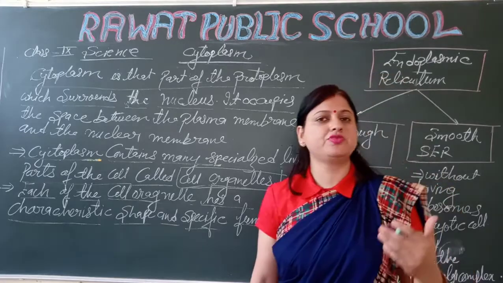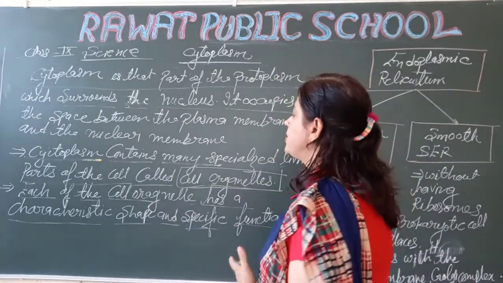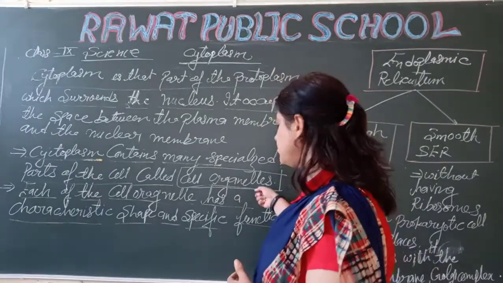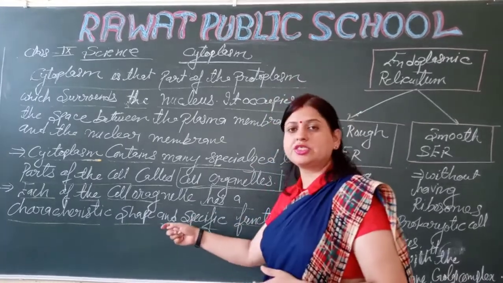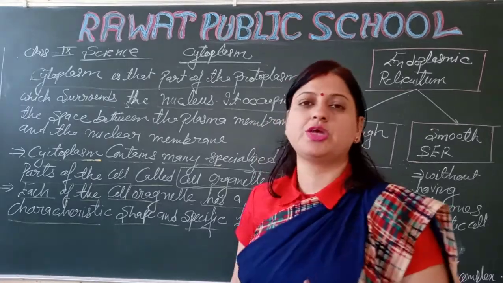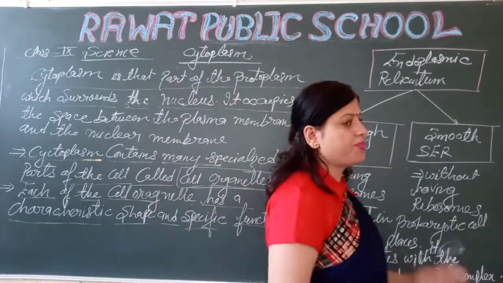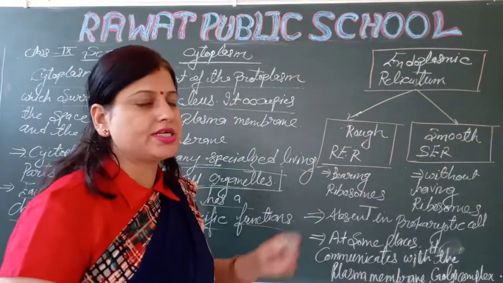Cytoplasm is present between the nucleus and plasma membrane, and it contains many specialized living parts of the cell. These are called cell organelles. Each has a specific shape and specific function. Next, let's look at the different types of cell organelles. So let's start with the first one.